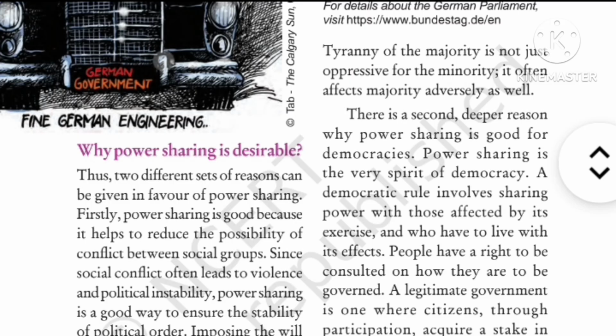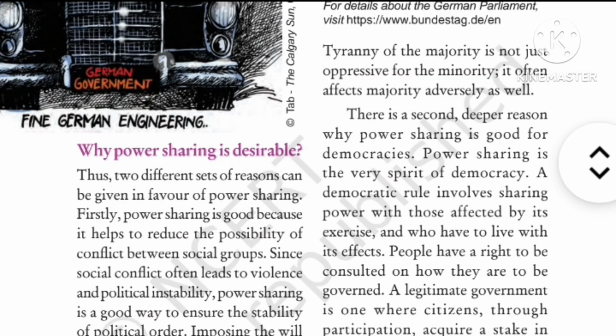Firstly, power sharing is good because it helps to reduce the possibility of conflicts between social groups, right? And since social conflicts often lead to violence and political instability, when we share power, it will ensure political stability, right? So two points are there. Power sharing is good because the possibility of conflicts will be reduced, and second, political stability will be there if we share the power.